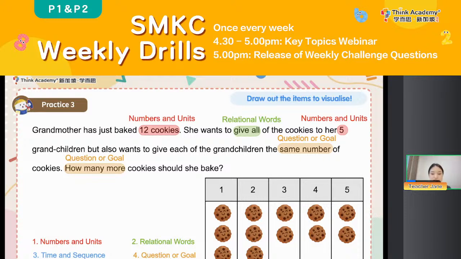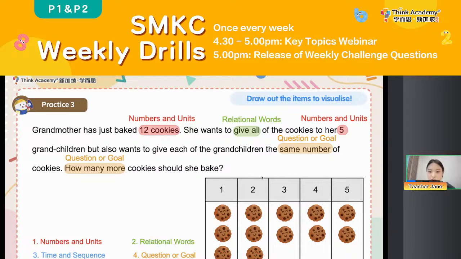So I feel like if one of them has the same number, then what if Teacher Jane eats these 2 cookies so that each one of them just has 2 cookies, so that they won't fight? Is it okay? Teacher Jane just takes out the 2 cookies. Can or cannot? Cannot, everyone.